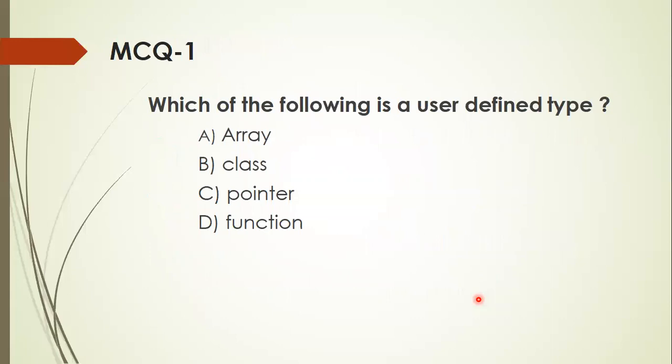So I have framed some simple 5 multiple choice questions based on today's class. Which of the following is a user-defined data type? Array, class, pointer, and function. The correct answer is class because array, pointer, and functions are derived types. The correct answer is B.